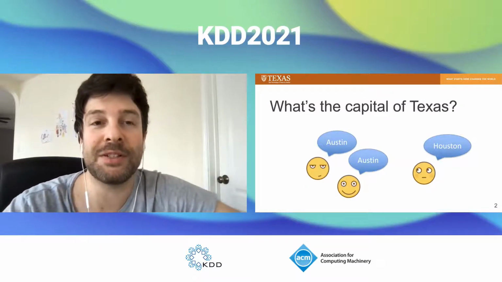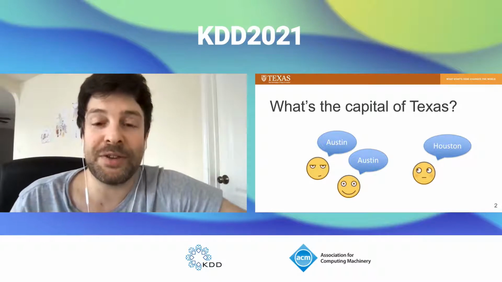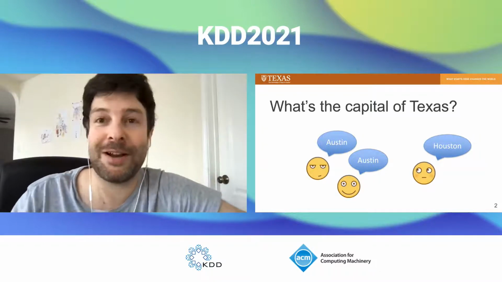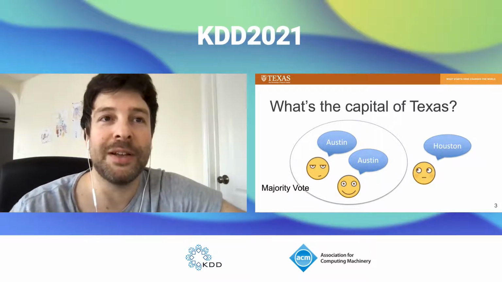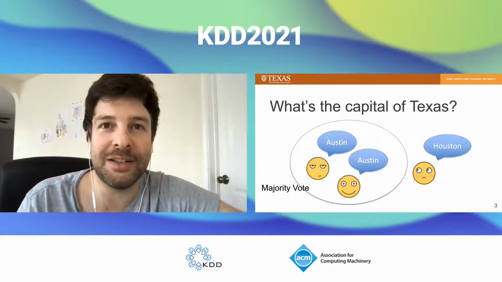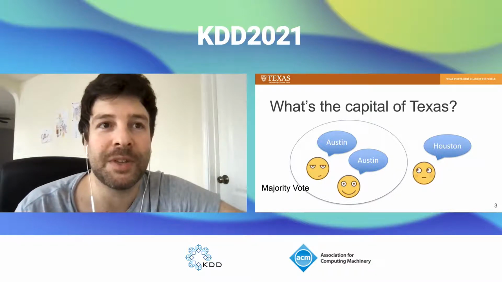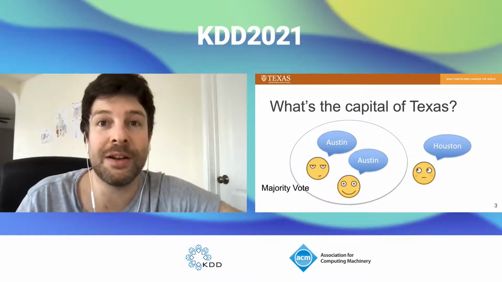Like, let's say you want to know the capital of Texas, so you ask 3 people. They each give you different answers, so how do you know what's the correct one? Well, one option is you can take a majority vote. The idea is that if more people agree on an answer, there's higher likelihood that that is the correct answer. Despite the fact that this is simple, it often works well in cases where people can agree on the same answer.